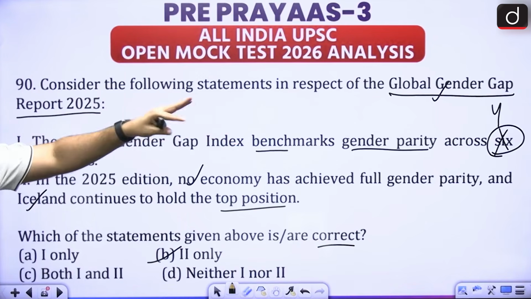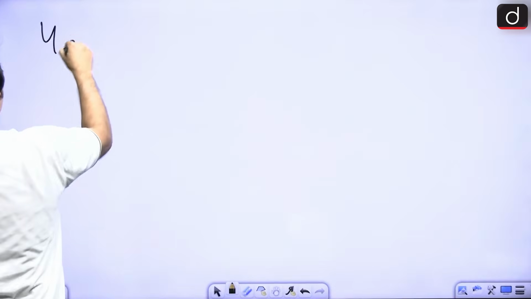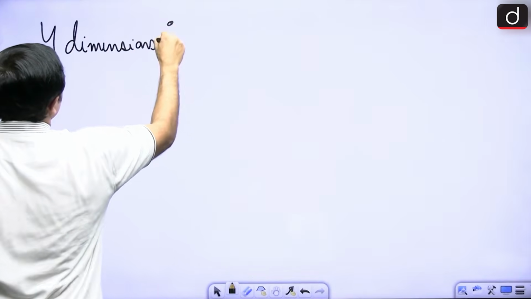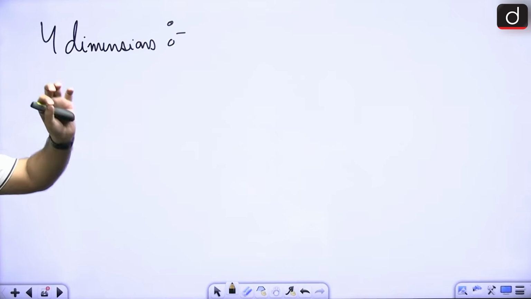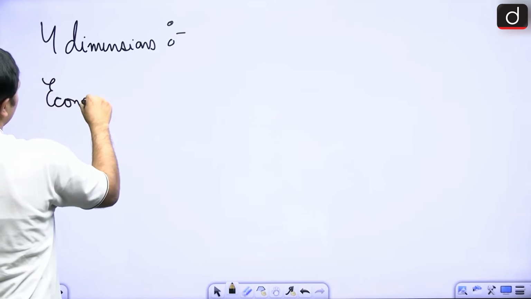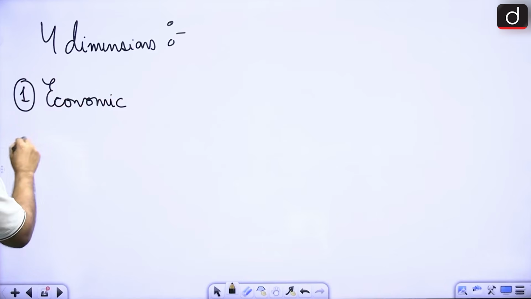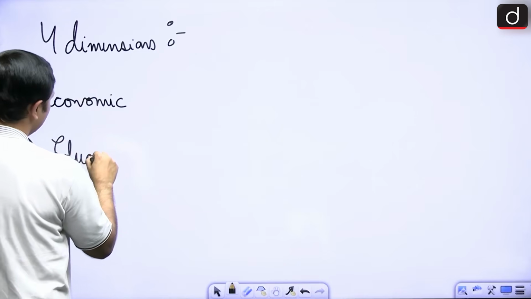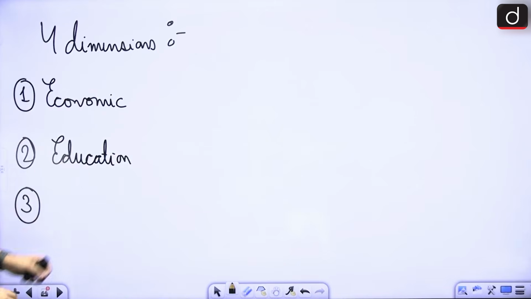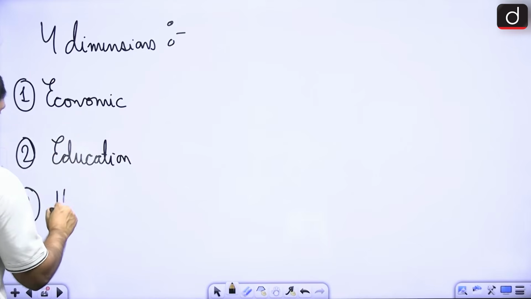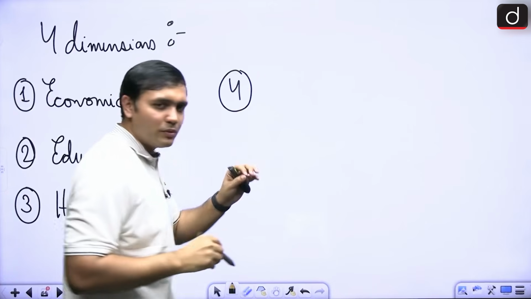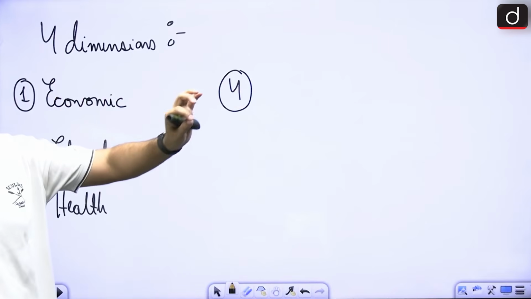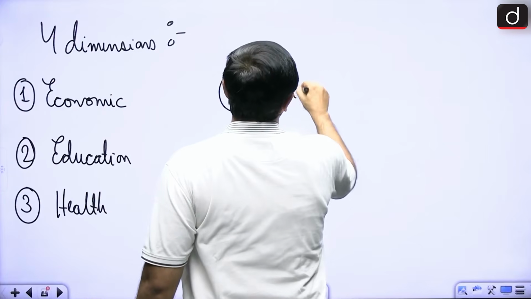What are the 4 dimensions that it is looking at? In this case, the 4 dimensions with respect to the global gender gap index are: economic participation, second, education or educational attainment, third, health and survival, and fourth, where we have suffered this time, political empowerment.